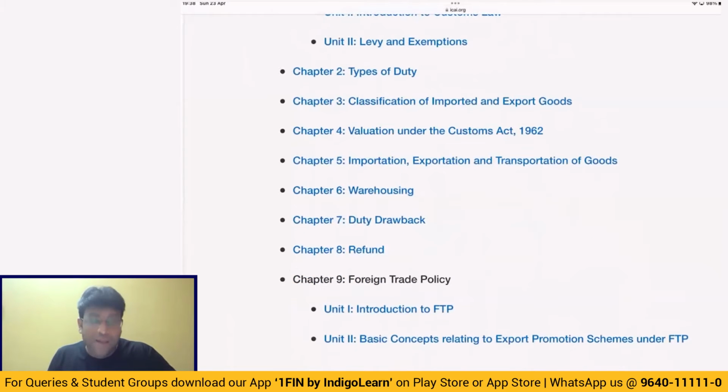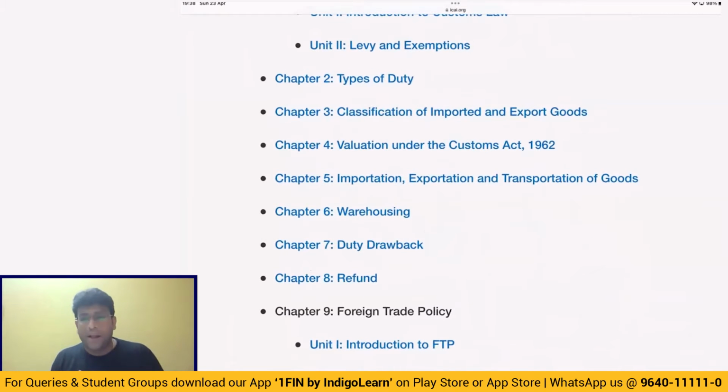Second topic, we have the topic known as types of duty, where you should have clarity of thought on what is anti-dumping duty and when is safeguard duty levied. Let me make you recall the concept, my dear friends, that safeguard duty is imposed only to safeguard the Indian domestic market. But if articles are imported from a developing country and the share of imports of that article into India from the developing country does not exceed 3% of the total imports of that article into India, then safeguard duty is not imposed.